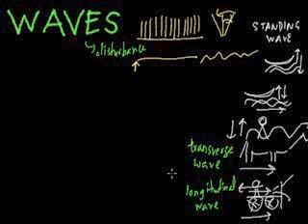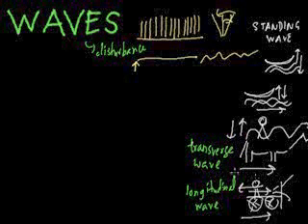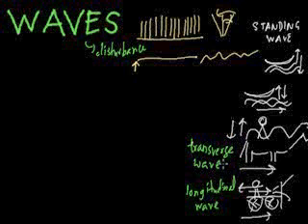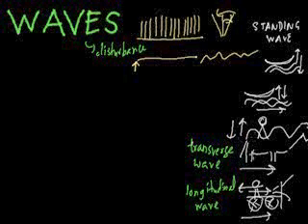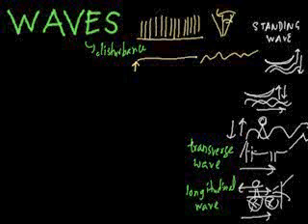If you're talking about a person, you might say how a person is standing in one place and dancing around. There are two types of dancing: transverse wave dancing and longitudinal wave dancing. Transverse wave dancing means this motion is perpendicular to the actual motion of the object that is having the disturbance. Another thing can be a person is moving and dancing at the same time. So it's not a standing wave, the object is actually also moving.